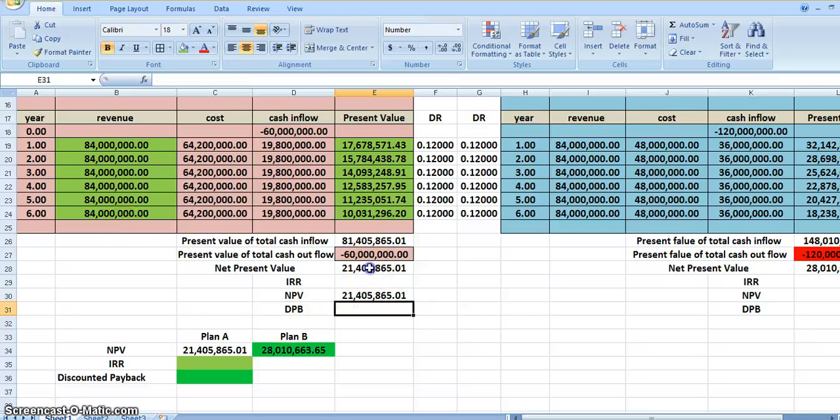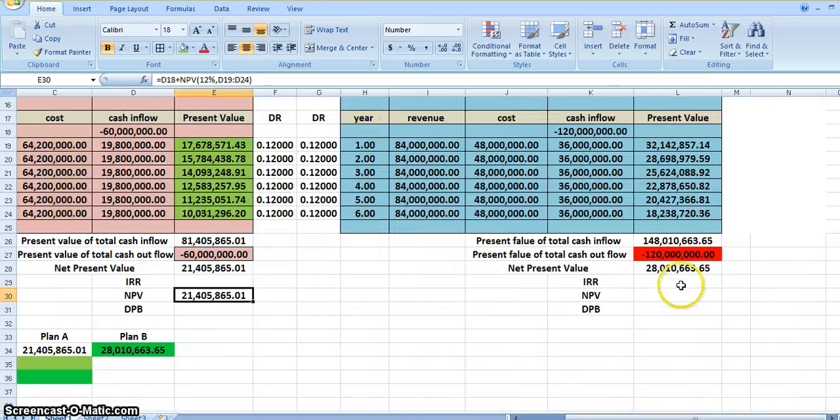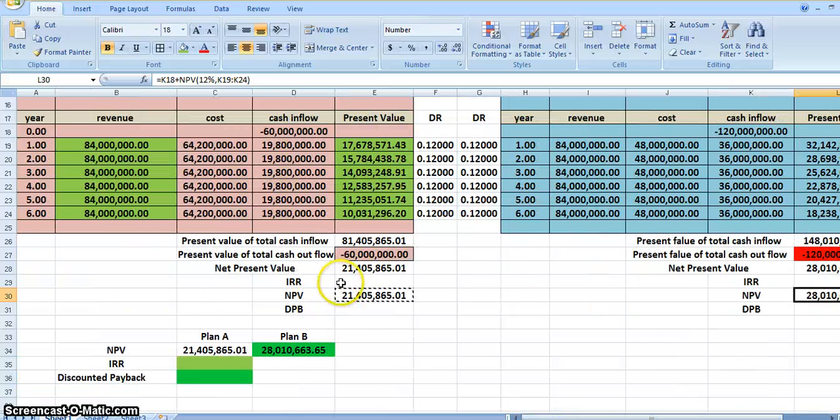That is 21. Now we are getting exactly 21,405. This is how Excel can help us do it. We need not calculate. Similar formula. Let's try to use the same formula. Okay, we're getting the same 21,000. This is how Excel will help us calculate the net present value.